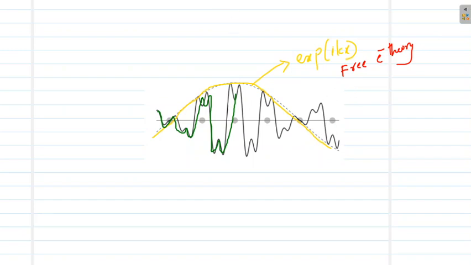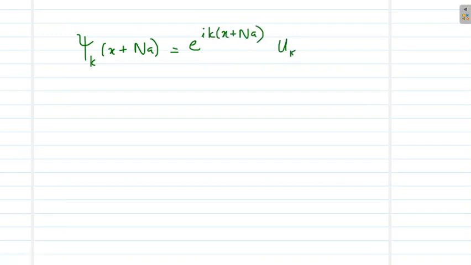So now moving on, if uk of x is periodic, then we can state what psi k of x plus na will be. It will be e raised to ik into x plus na, into uk of x plus na, right?